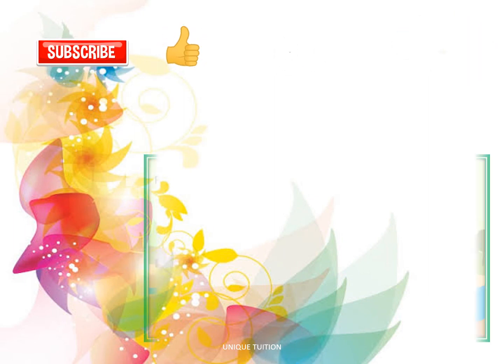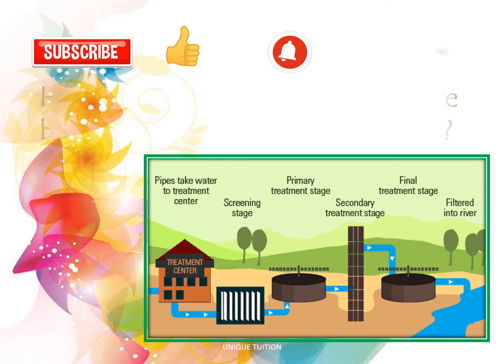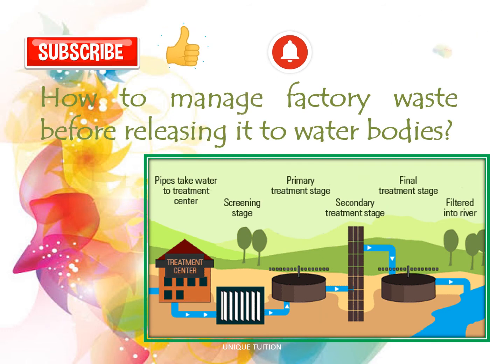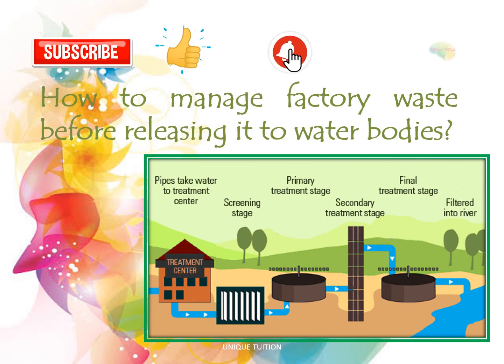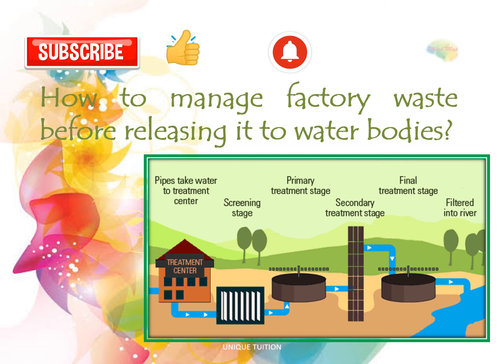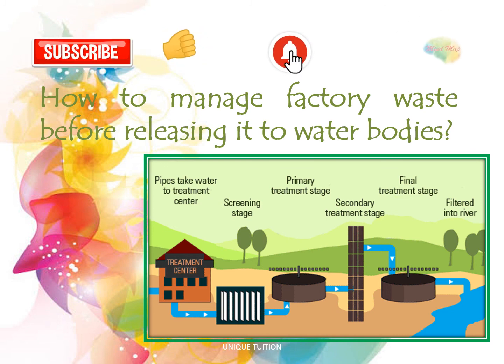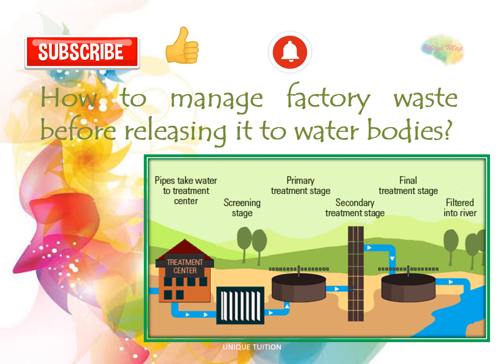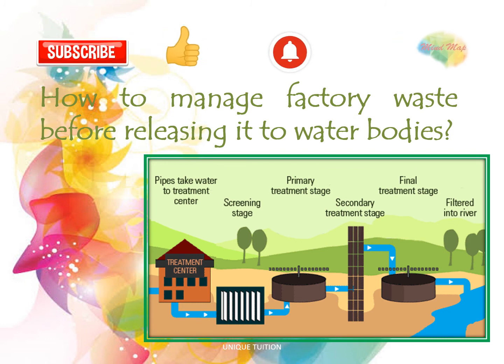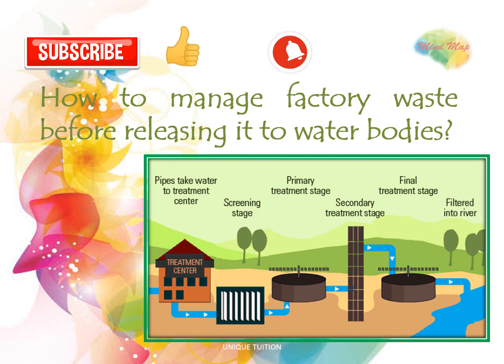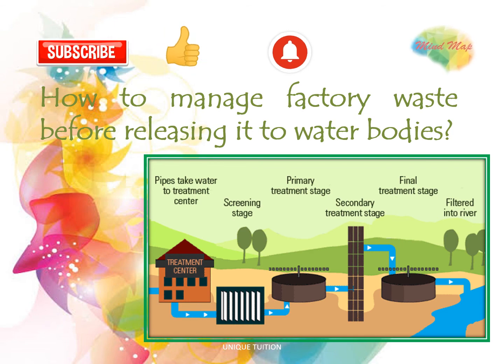The wastes released by many factories contain acids. What will happen if they are allowed to flow into the water bodies? These acids would kill fish and other aquatic organisms. Therefore, the factory wastes are neutralized by adding basic substances before they are allowed to flow into water bodies.